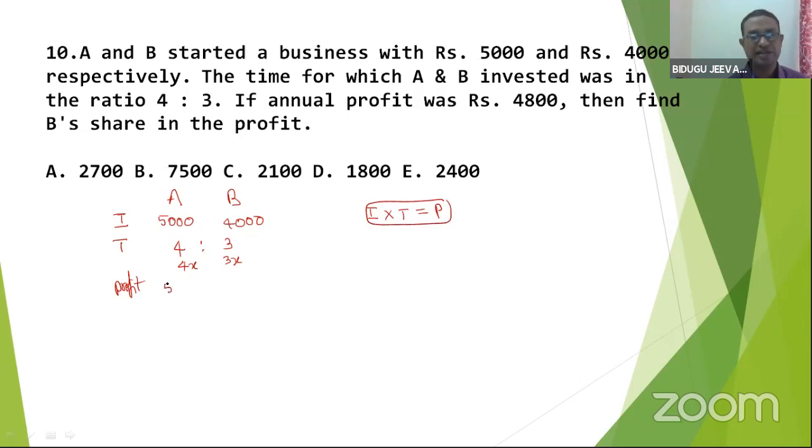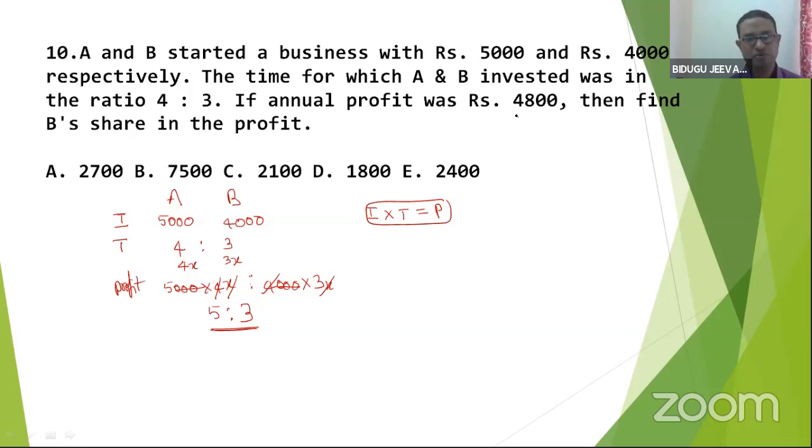So I write 5,000 into 4x, which is equal to 4,000 into 3x. Now simplification, cancel, right? Okay, 4 cancel. You'll find 5:3.